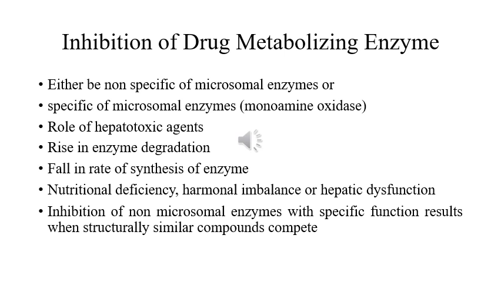The inhibition of hepatic microsomal enzymes mainly occurs due to the administration of some hepatotoxic agents. These hepatotoxic agents cause a rise in the rate of enzyme degradation, for example carbon tetrachloride and carbon disulfide, and a fall in the rate of enzyme synthesis. Some drugs basically affect the rate of synthesis of enzymes, for example dactinomycin. Nutritional deficiencies, hormonal imbalance, and hepatic dysfunction are also involved in the inhibition of microsomal enzymes, but indirectly.